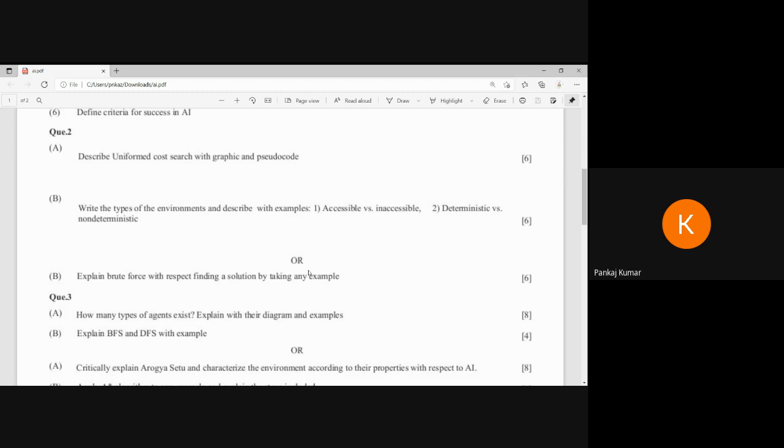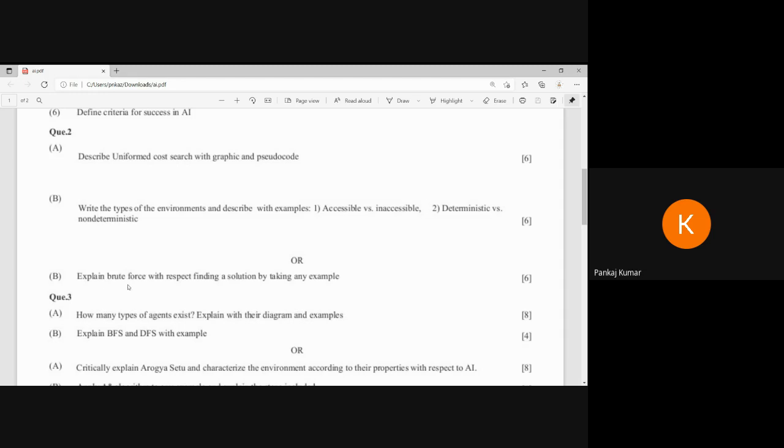Okay. And see, suppose you are not interested in doing this one, question number 2, then you can do part B also. This one: explain brute force with respect to finding the solution by taking an example. Brute force means backtracking; you can give the example of DFS and BFS. This comes inside the brute force algorithm. One by one we can perform that.